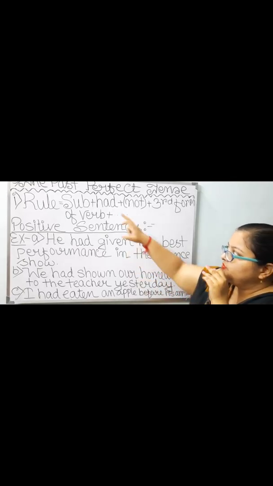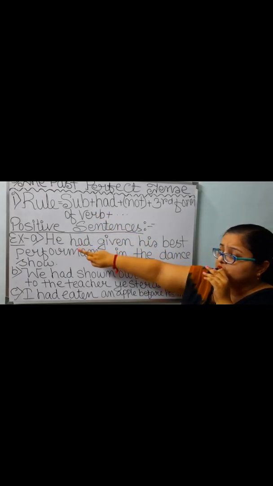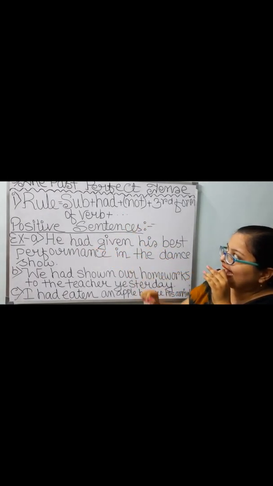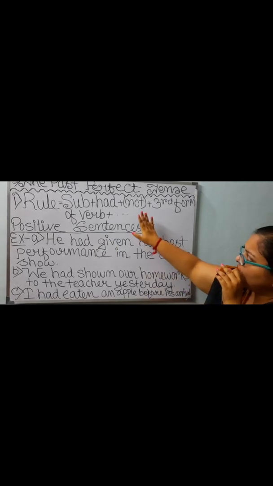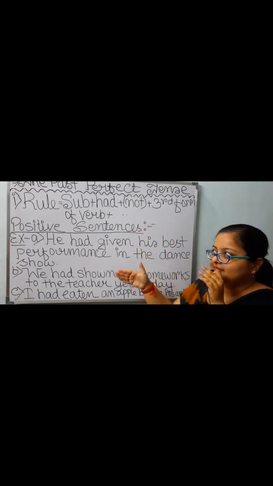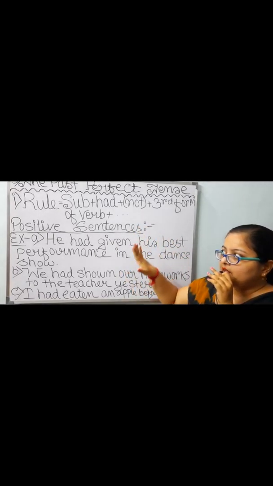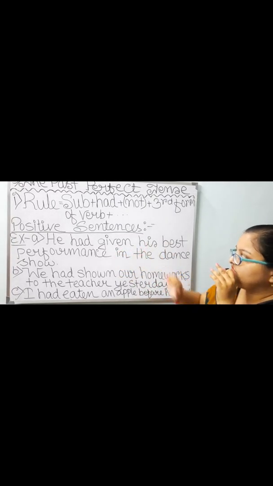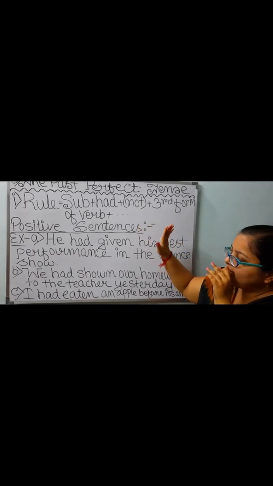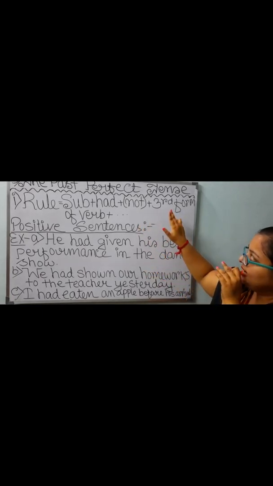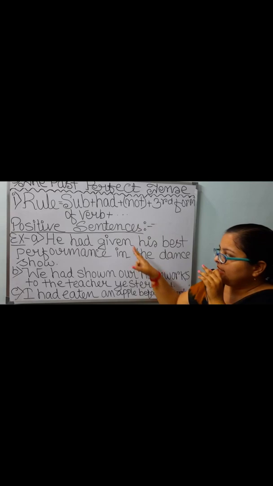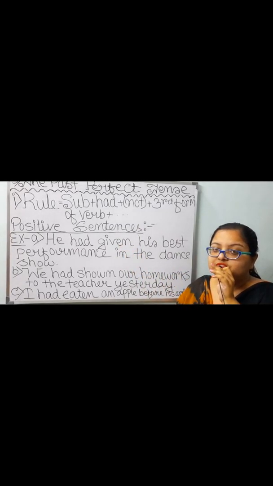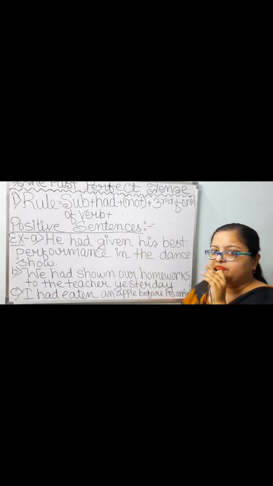Number A, we have to take subject at first, so I have taken he. Now I have taken, according to the rule, had. Then I have not taken this optional not, since I am forming a positive sentence. Directly the third form of verb, I have taken the third form of the verb give, which is given.